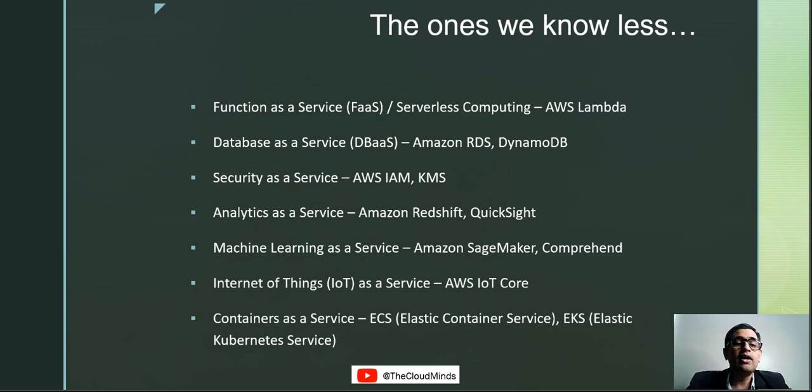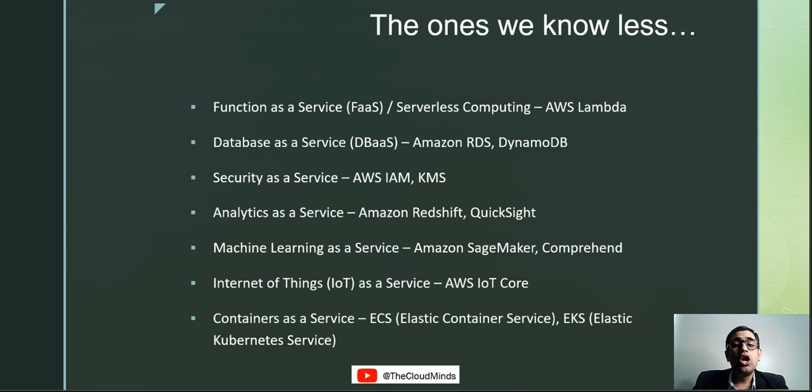All right. Next, we can talk about machine learning as a service, Amazon SageMaker and Amazon Comprehend, and Internet of Things as a service, which is AWS IoT Core, which we previously spoke about as well. And last but not least, there are many such as-a-service offerings from AWS. Now we can talk about container as a service, which is the Elastic Container Service or the Elastic Kubernetes Service.